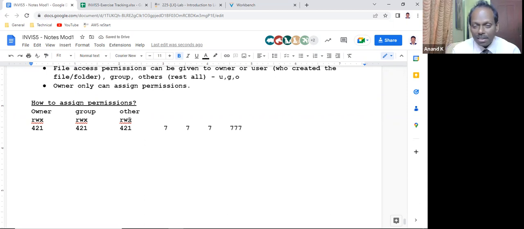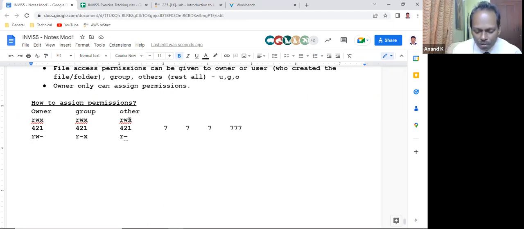There is some mathematics here. Suppose I want to set permissions like this: R, W, no X for owner. In group, I say R, maybe I say X. For others, I want R hyphen hyphen. So now tell me. If it is hyphen, it is 0.